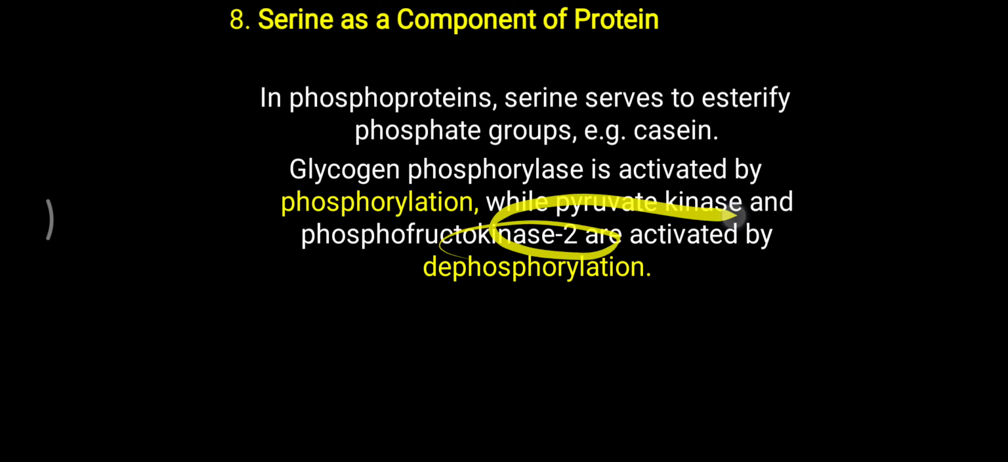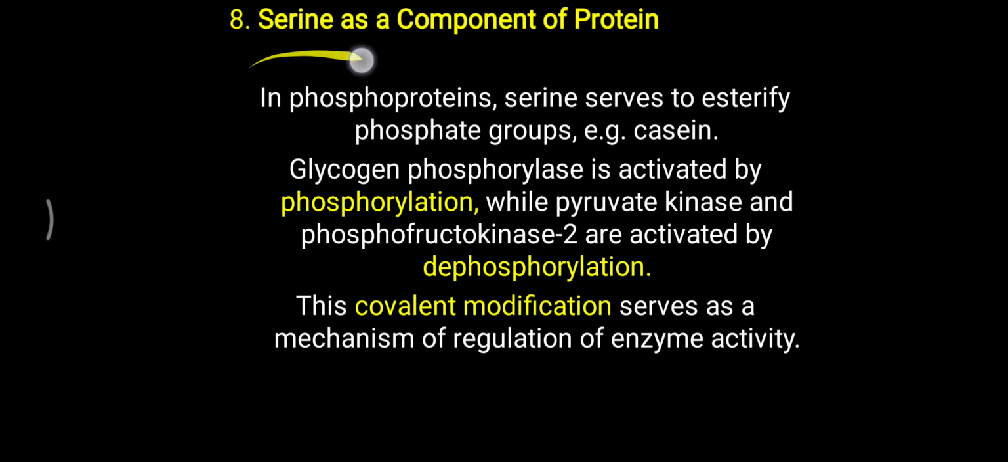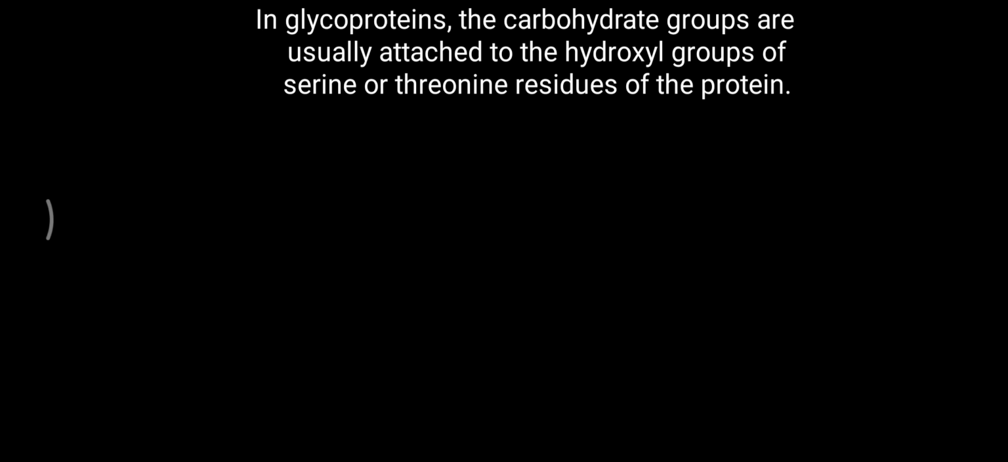In the same way, pyruvate kinase and phosphofructokinase 2 are activated by dephosphorylation, where the phosphate group is removed from the serine amino acid. So phosphorylation and dephosphorylation, one of the important reactions in our body, is covalent modification, and that also occurs at the site of serine. So covalent modifications serve as a mechanism of regulation of various enzyme activities. Now, in glycoproteins, the carbohydrate groups are usually attached to the hydroxyl group of serine or threonine residues of the protein. So when there is a glycoprotein, meaning carbohydrate is attached over the protein, the hydroxyl group of serine is very useful for that attachment.